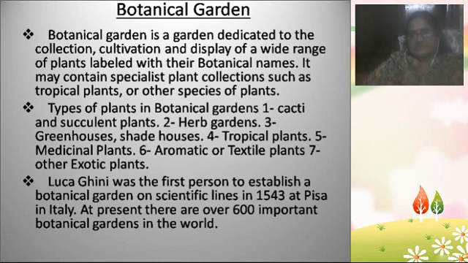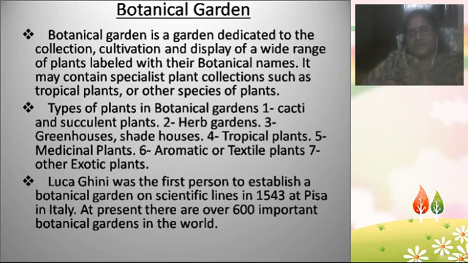He was the first person to establish a botanical garden on scientific lines, in the year 1543 at Pisa in Italy. Today in the world there are nearly 600 important botanical gardens. So the scientist concerned with the botanical garden is Luca Ghini.